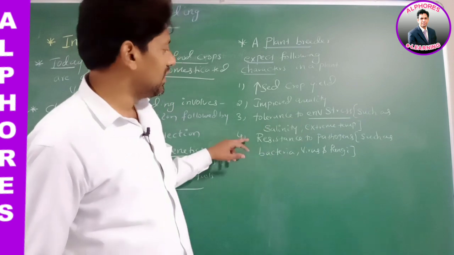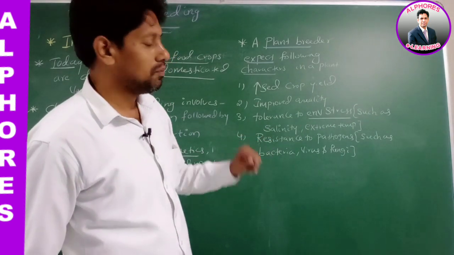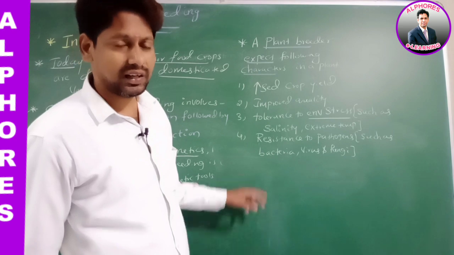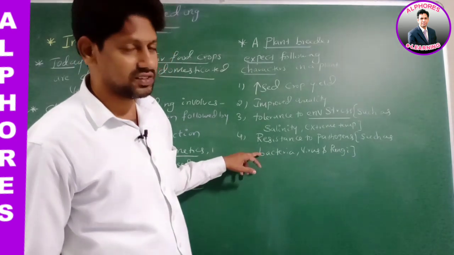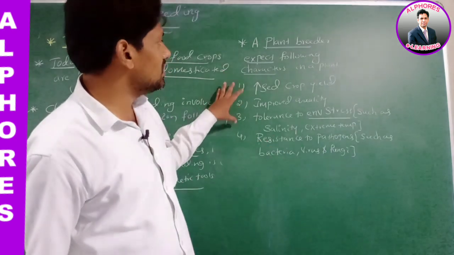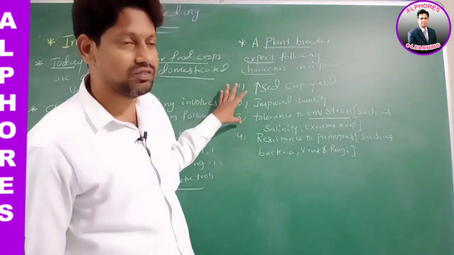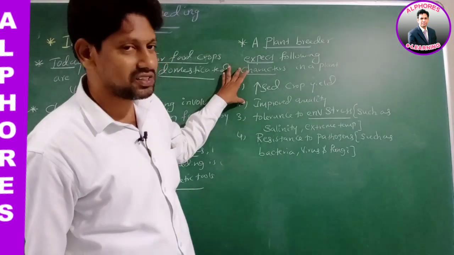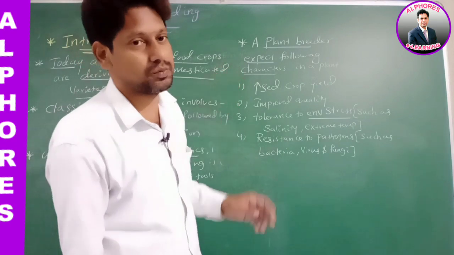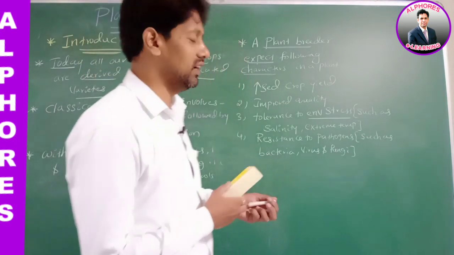Next is resistance to pathogens. These are some characters we expect in a plant if we are plant breeders.